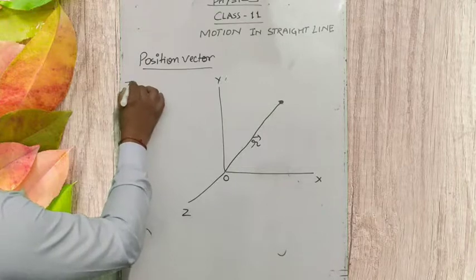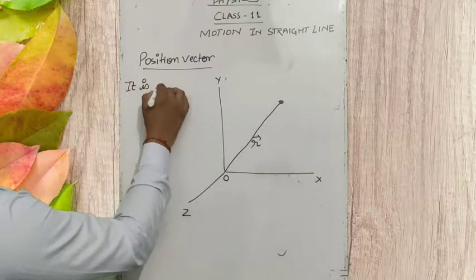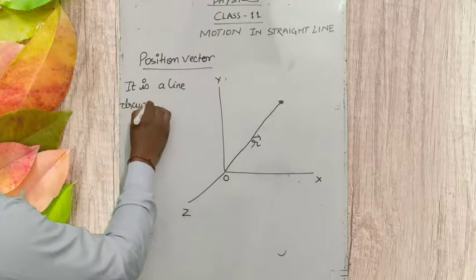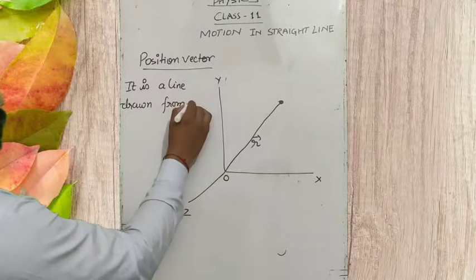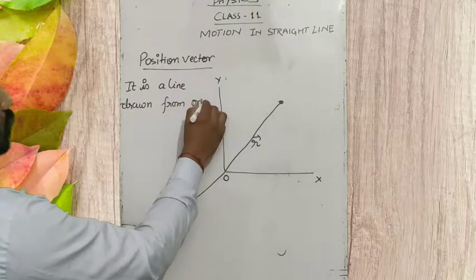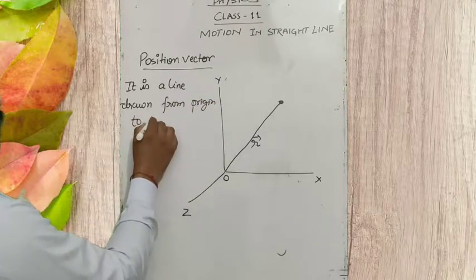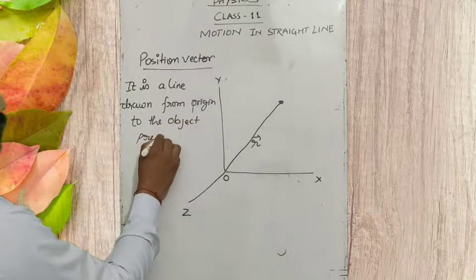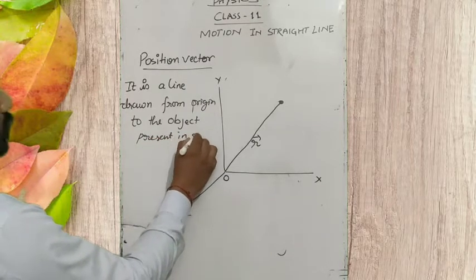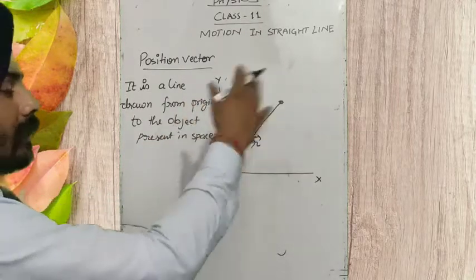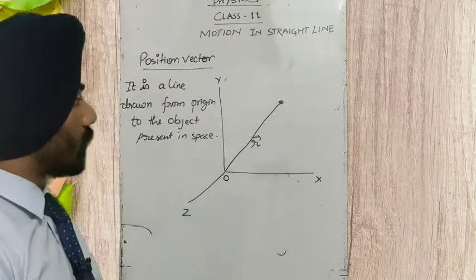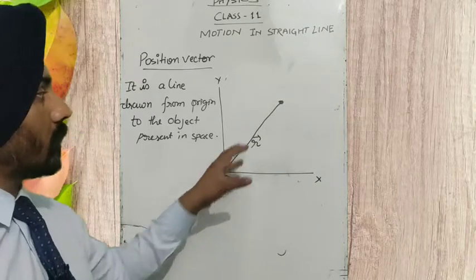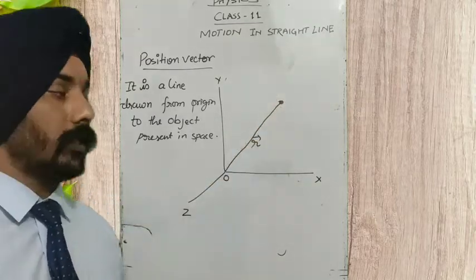It is a line drawn from the origin to the object present in space, in any space to which this coordinate system is stuck. The line we draw from the origin of that coordinate system to the object is the position vector.